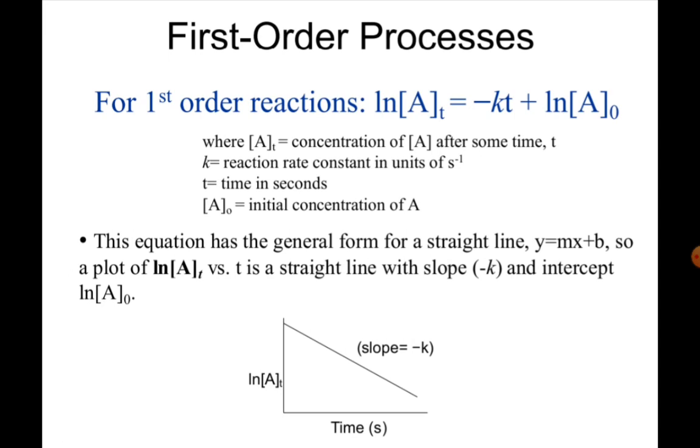So a plot of ln [A] versus t is a straight line having a negative slope and the intercept should be ln [A]0. This is the overall first order reaction rate law expression with its graphical form.